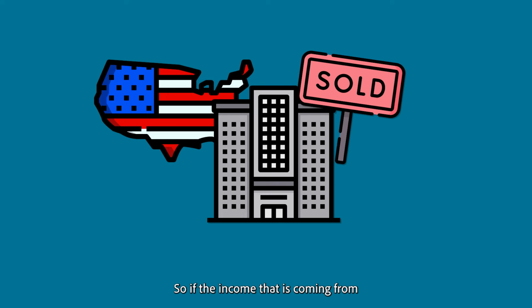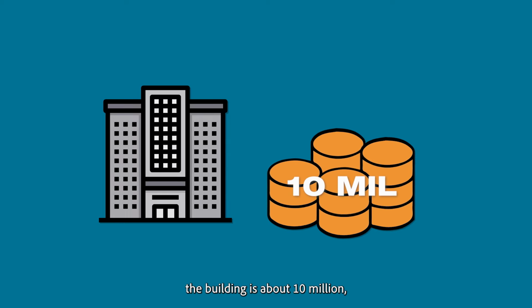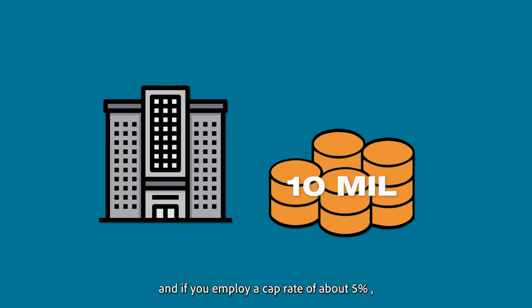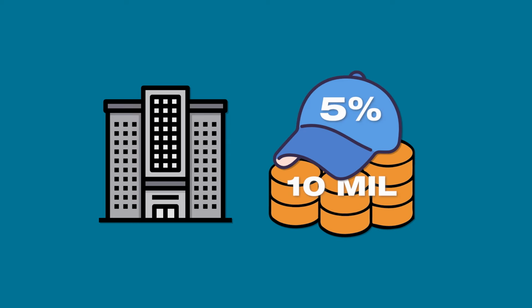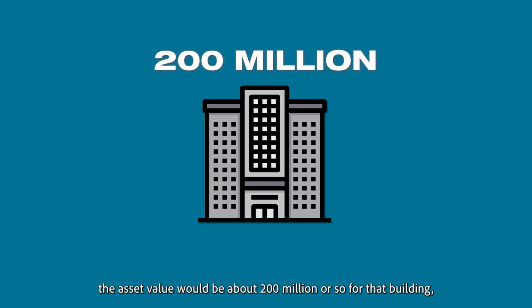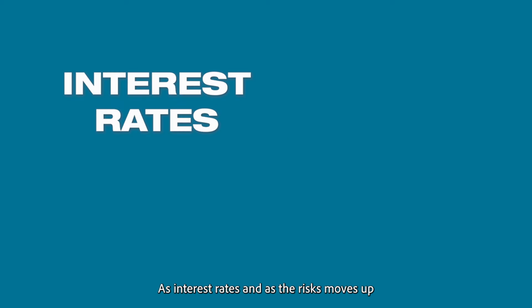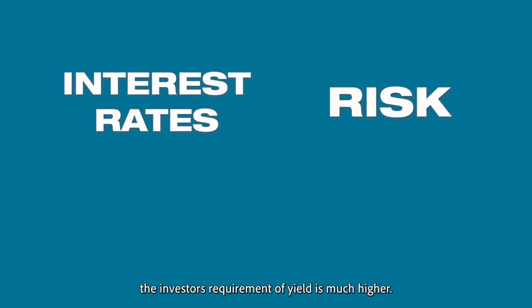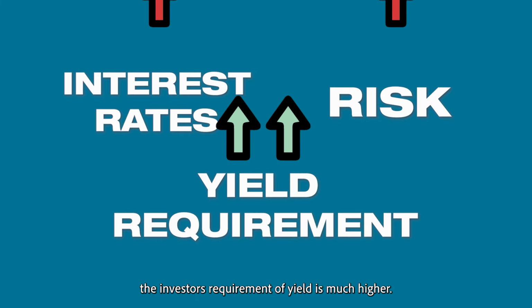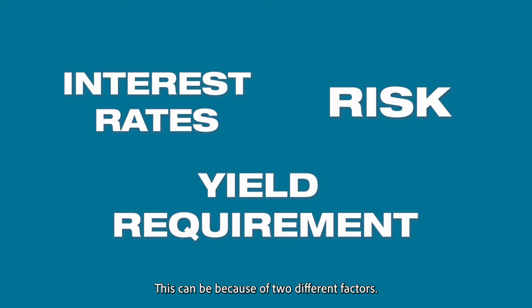So if the income that is coming from the building is about 10 million, and if you employ a cap rate of about 5%, the asset value would be about 200 million or so for that building based on the cap rate methodology. As interest rates and as the risks move up, the investor's requirement of yield is much higher. This can be because of two different factors.